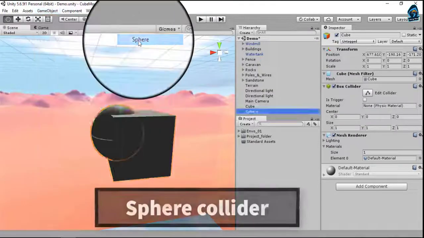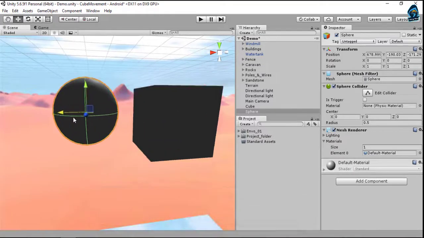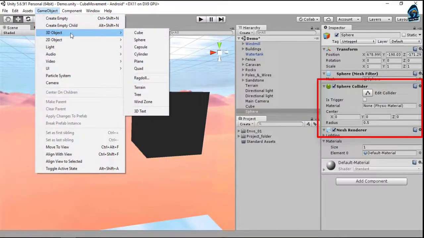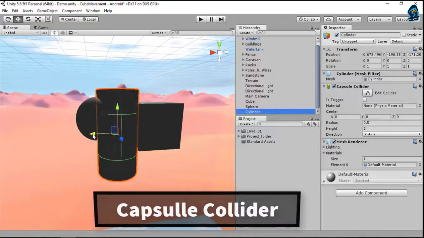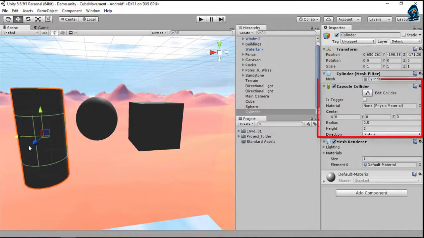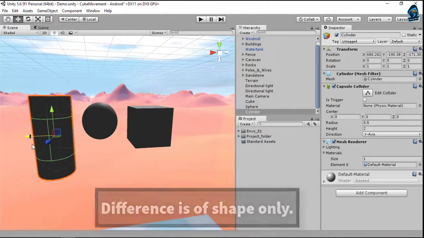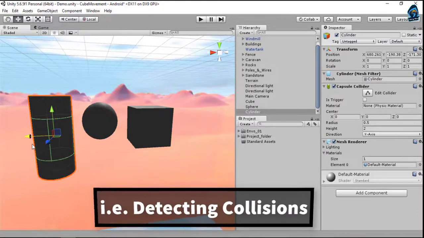When you add a sphere, it has a sphere collider, and when you add a cylinder, it has a capsule collider. The difference between all these colliders is only the shape or some property features, but generally they perform the same task to identify collisions.